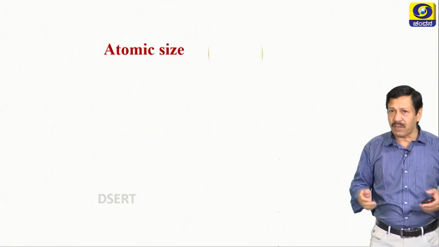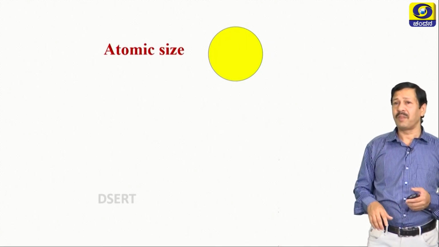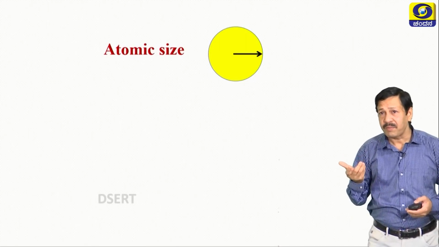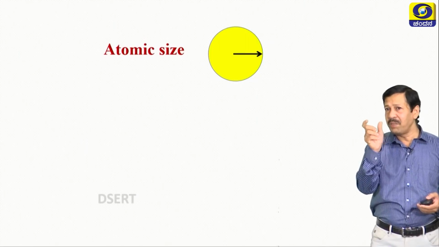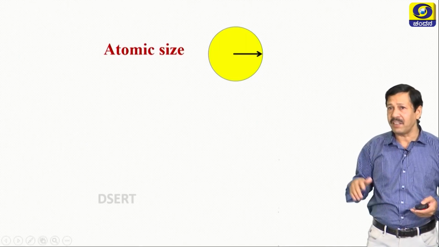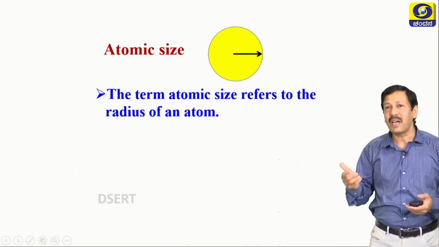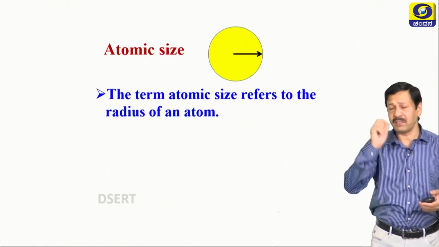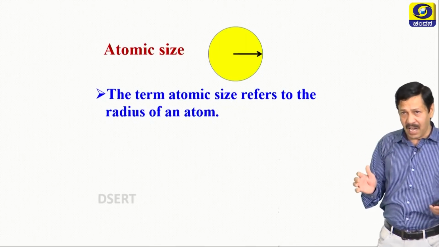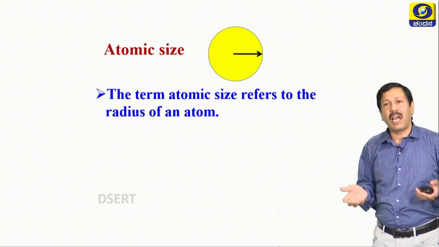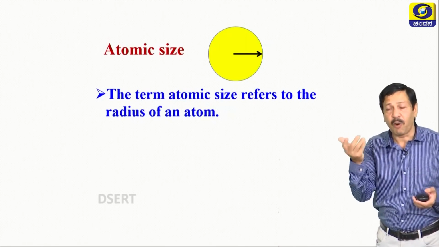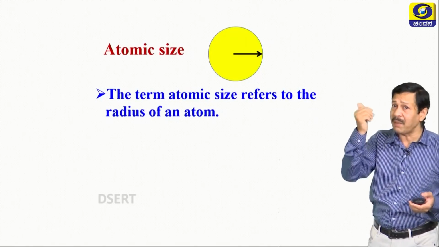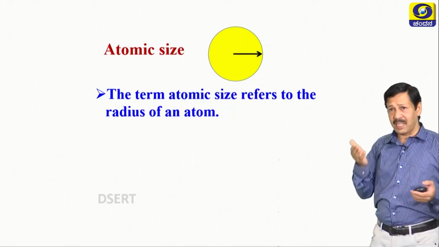Let us move on to the next one, that is atomic size. What is that? See here. So, what you are seeing? It shows some distance from the center to periphery, that is nothing but atomic size. Atomic size can be measured with the help of atomic radius. The entire sphere's volume can be calculated by using the formula 4 by 3 pi r cube, that is the formula you studied in mathematics. Now we are using the same thing here.